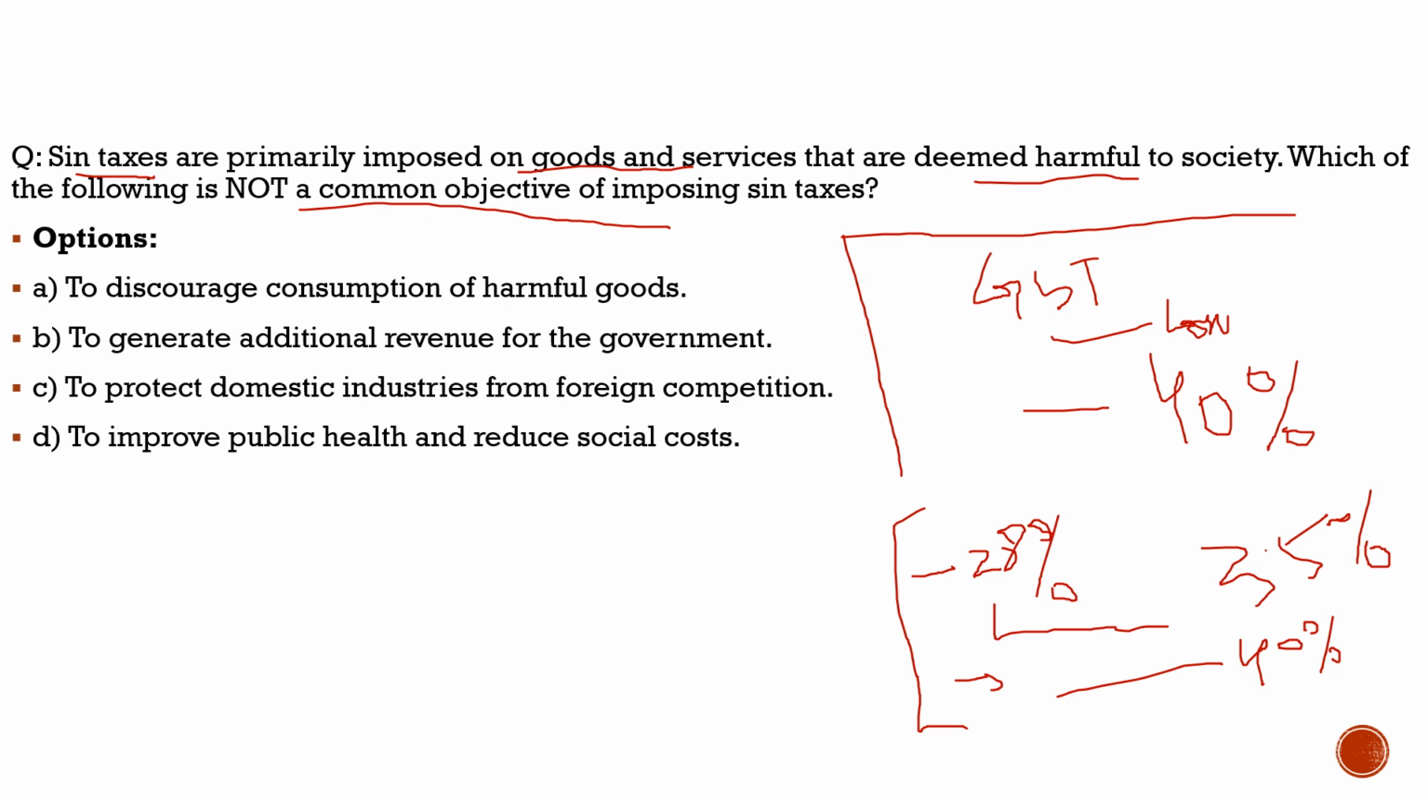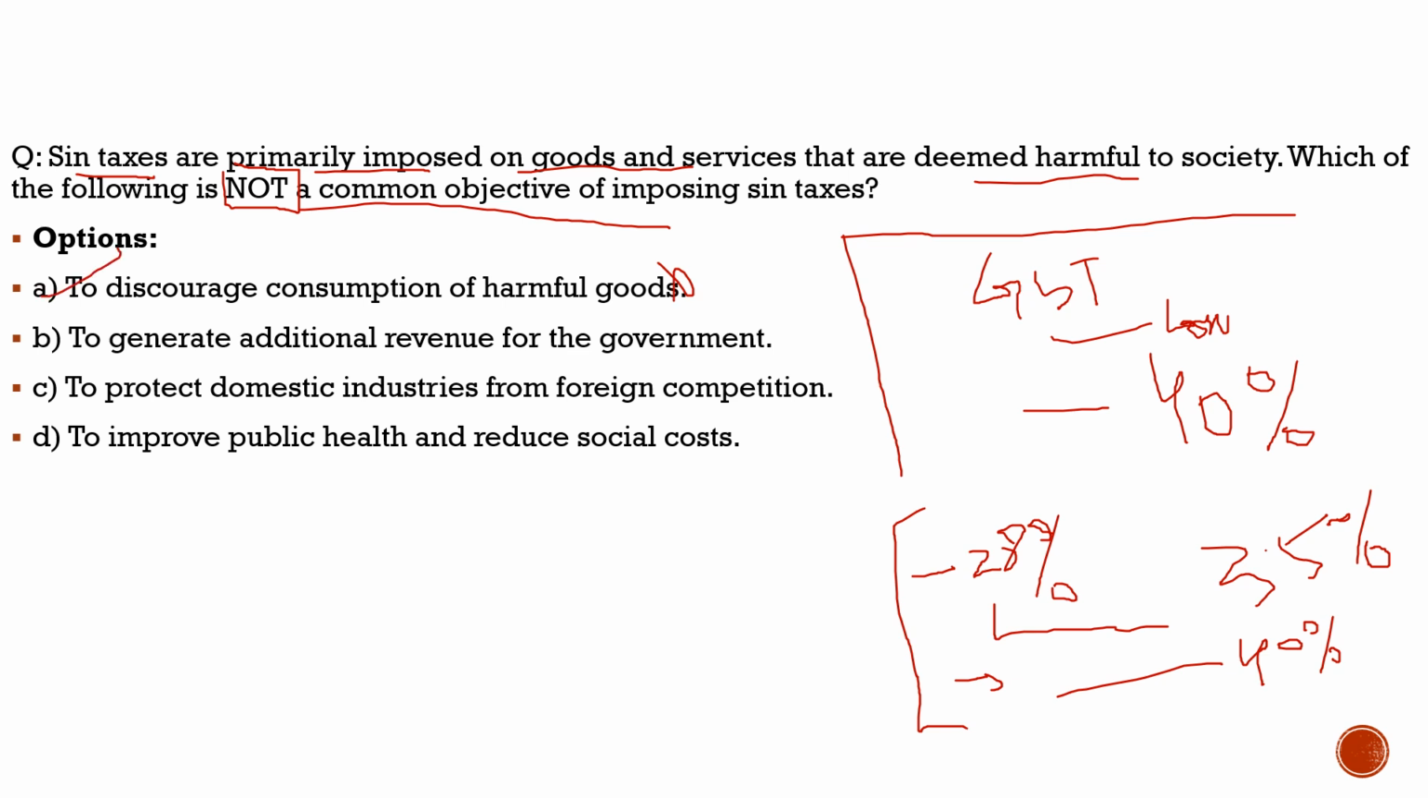Here the question says, sin taxes are primarily imposed on goods and services that are deemed harmful to society. Which of the following is not, and here we have to understand this catch, it is asking which of the following is not a common objective of imposing a sin tax. So the first statement, to discourage consumption of harmful goods, is a common objective. So with respect to this question it is incorrect, but with respect to the sin tax it is correct.